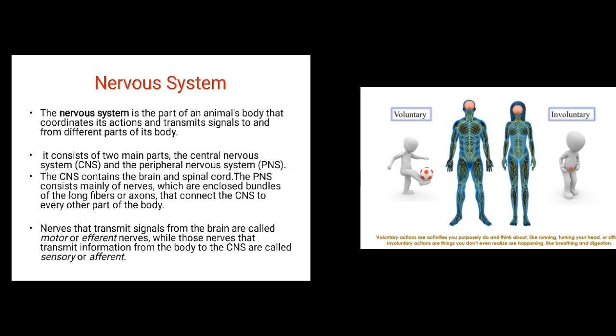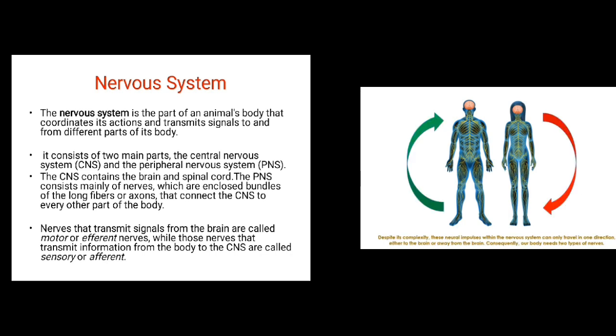The nerves that transmit signals from the brain are called motor or efferent nerves, while those nerves that transmit information from the body to the CNS are called sensory or afferent.